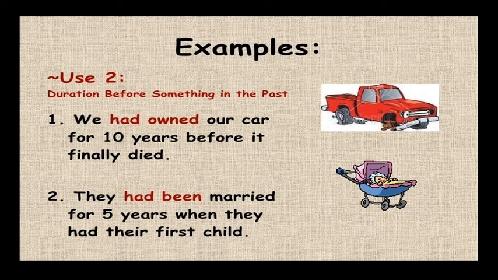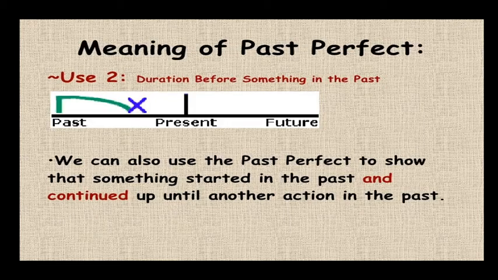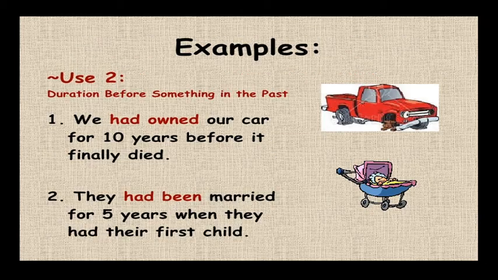Again, they had been married for 5 years when they had their first child. So we use this type of sentence.